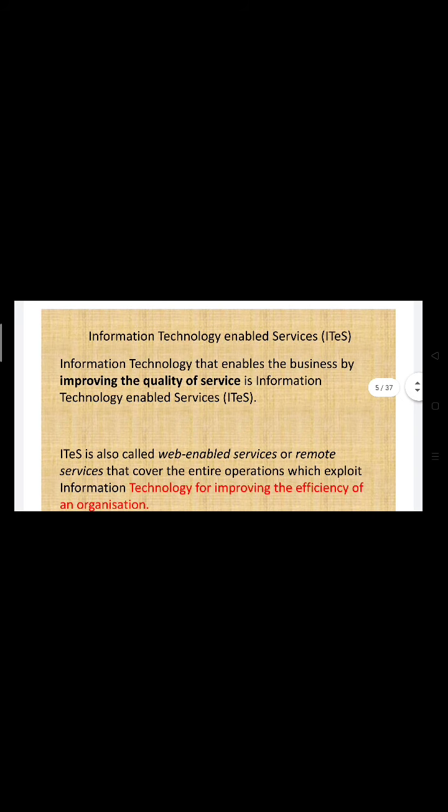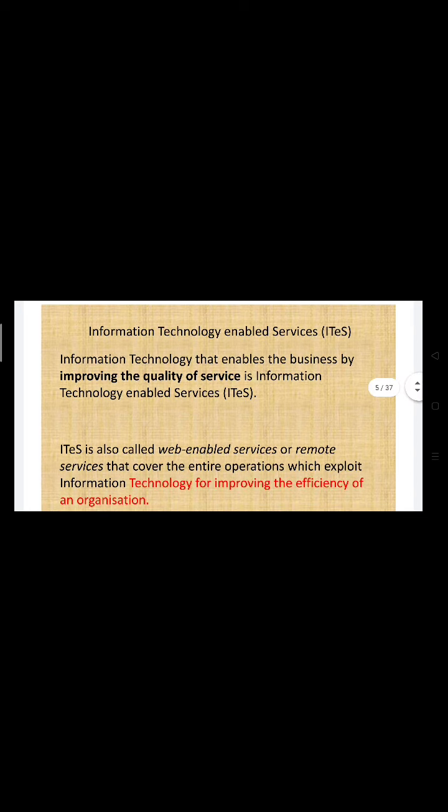Now, what is information technology enabled services? ITES, right? So ITES is the information technology that enables the business by improving the quality of service. It is information technology enabled services, right?